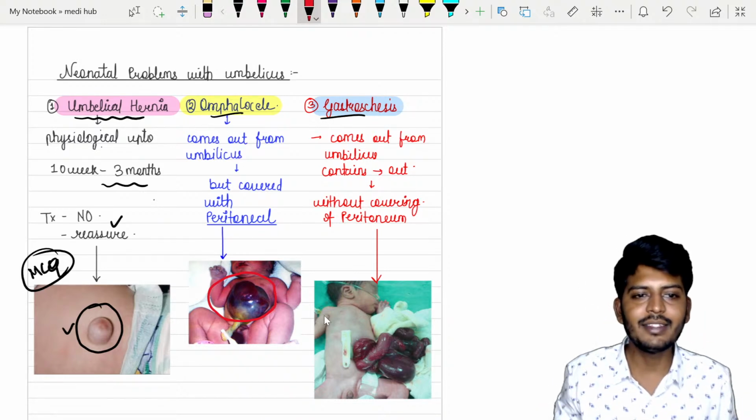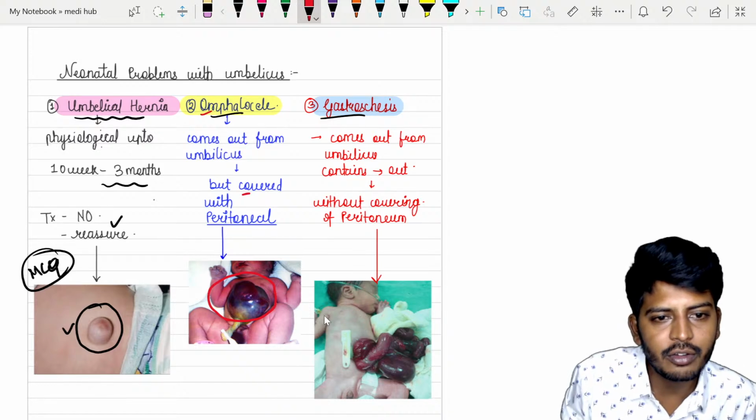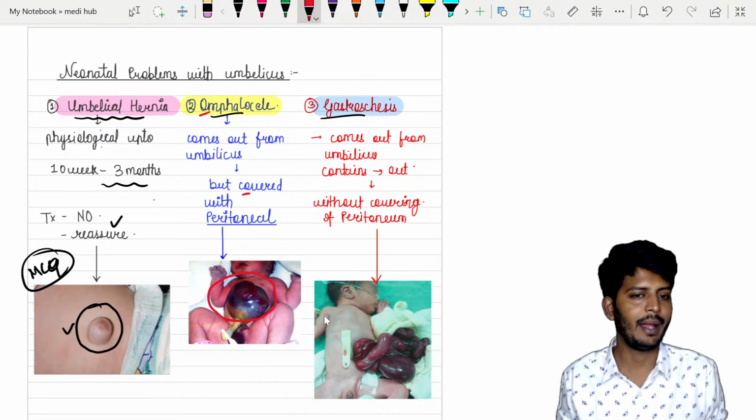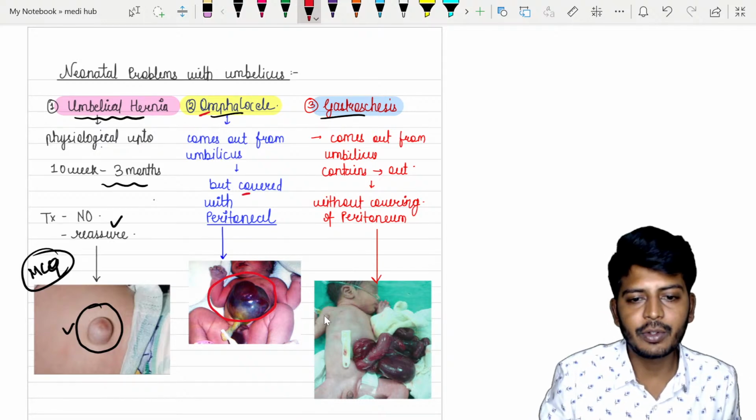How to remember? There is a covering. In the covering, O is there. In omphalocele also, O is there. This is one way to remember. Both are covered. Okay, then gastroschisis.